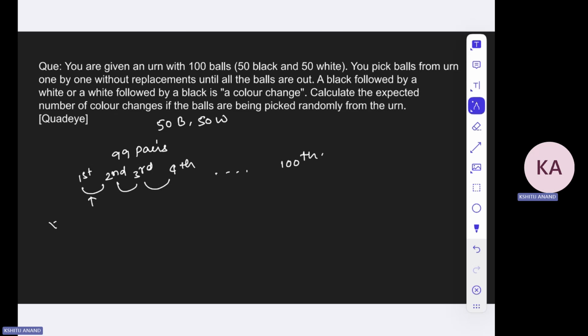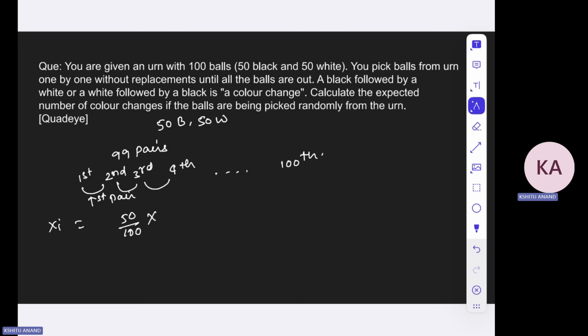Now let us pick any x i randomly, the ith pair. The probability that you will have a color change over there will be, first of all, try to understand it like this. Let us talk about the first pair. So you have 50 black and 50 white. Now the probability that you get a black is 50 by 100.